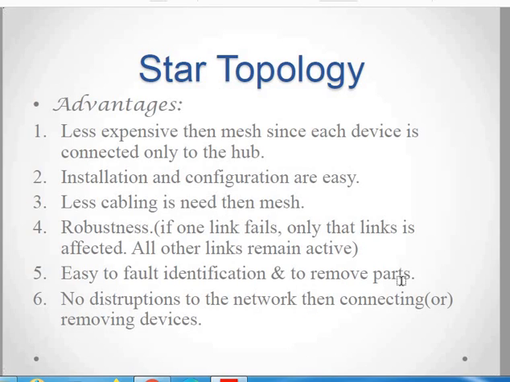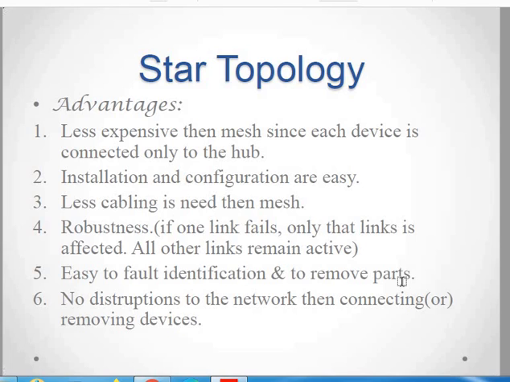So what are the advantages of star topology? It is less expensive as compared to mesh, because only one central hub is required. Installation and configuration is comparatively easy. Less cabling is required as compared to mesh. If 6 units are there, then only 6 connections are required, whereas 15 connections are required in case of mesh. So the cabling requirement is less.